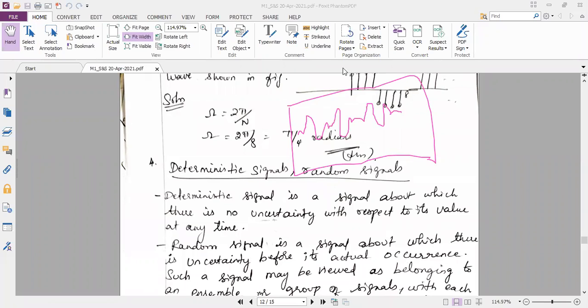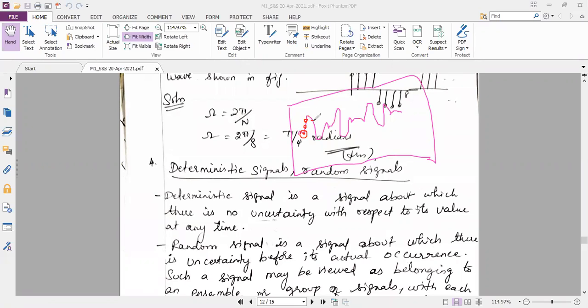So I can give the definition of a random signal first. It has uncertainty. What is the meaning of uncertainty? At this value, the amplitude is 0. And at this value, the amplitude is somewhat 1 or like that. And here, at some time, the amplitude is 2, 3.